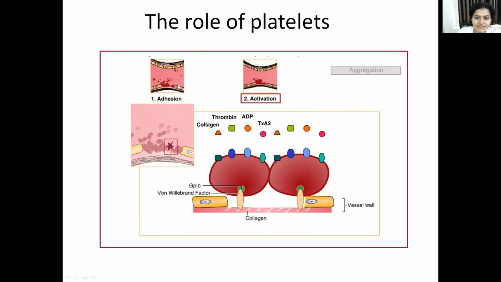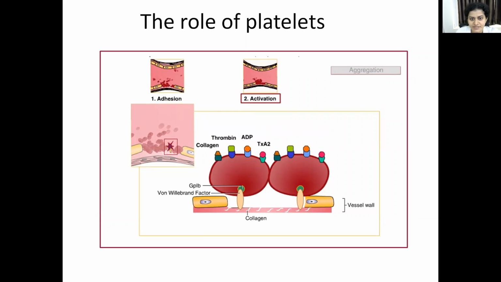The first step is platelet adhesion. Whenever there is an endothelial injury, what happens? The first step is platelet adhesion. What do you mean by platelet adhesion? The platelets get adhered to the other structures. Then the second is platelet activation.